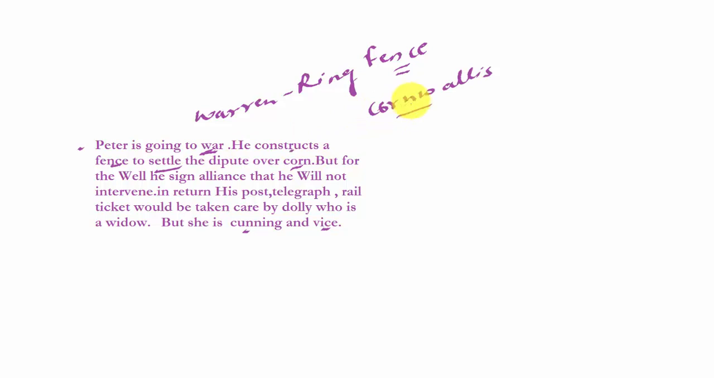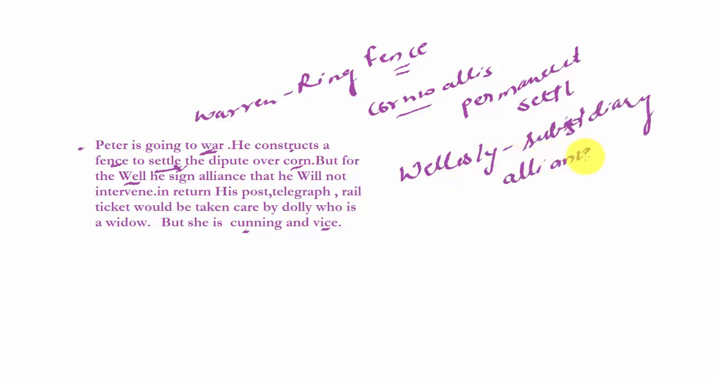To settle the dispute over corn, Cornwallis' policy was permanent settlement. Settling the dispute over corn means Cornwallis' policy of permanent settlement. But for Will, he signs alliance. From Will, we can remember Wellesley, Lord Wellesley, and his policy of subsidiary alliance. From alliance, you can remember that we are talking about subsidiary alliance.